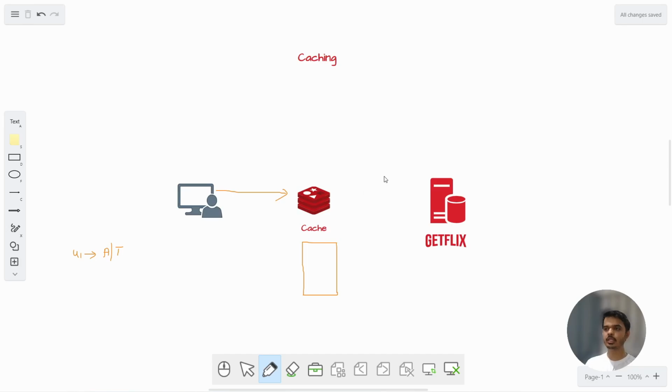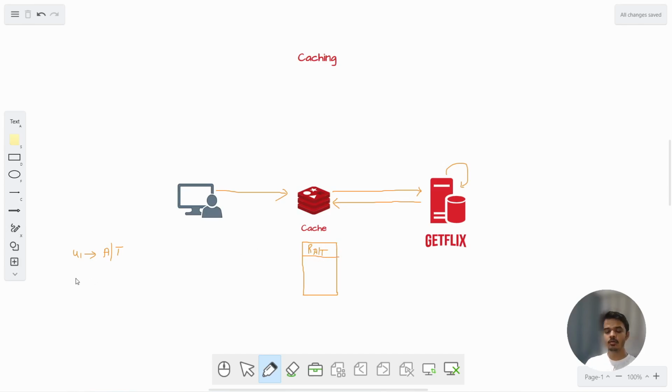It is not present in the cache, so it would go to the database server. The database server will compute the query result, and it will return back the result. Now this result would be stored in the cache. So it will store the result of action and thriller movies.